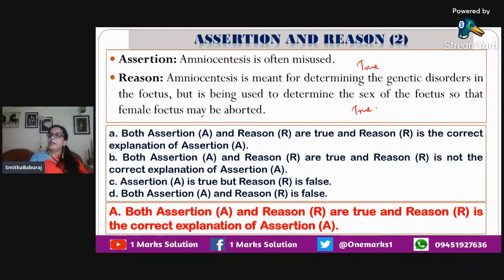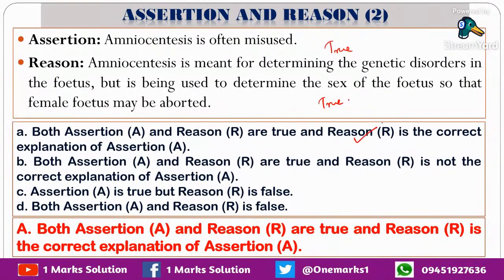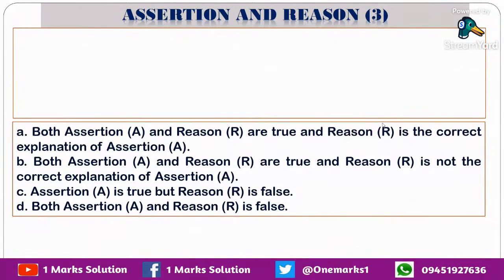Now to check whether the reason is an explanation for that. Very correct explanation. Amniocentesis is misused. Misused for what? To determine the sex of the fetus and thereby to perform abortion if the fetus is found female. So the answer is A. Okay. Now let's see the next question.